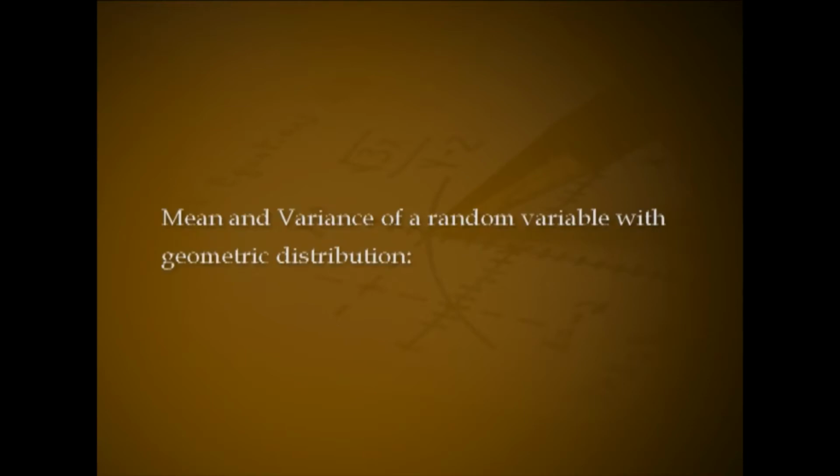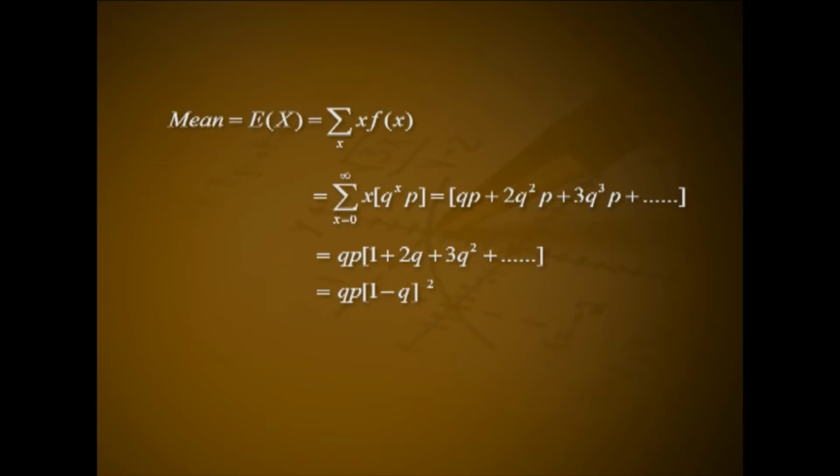Mean and variance of a random variable with geometric distribution. Mean equal to expectation of x, that is equal to summation over x into f of x, that is equal to summation over x from 0 to infinity x into Q raised to x into P, that is equal to Q into P plus 2 into Q square into P plus 3Q cube into P plus etc. That is equal to QP into 1 plus 2Q plus 3Q square plus etc. That is equal to QP into (1 minus Q) raised to minus 2, that is PQ divided by (1 minus Q) square, that is equal to PQ divided by P square, that is Q divided by P.